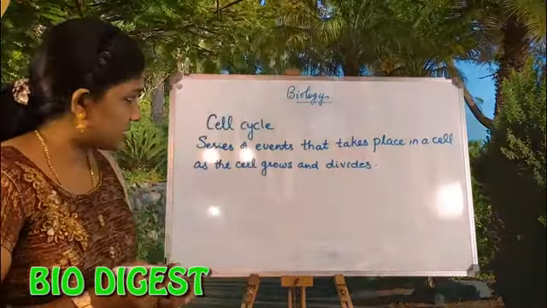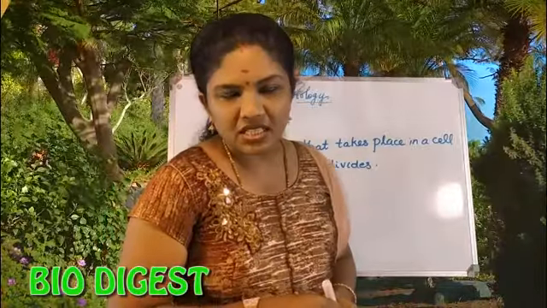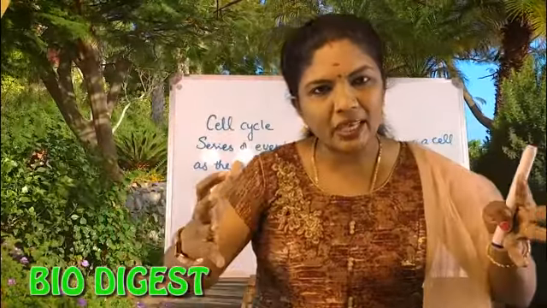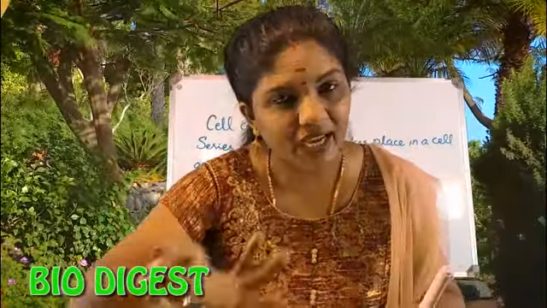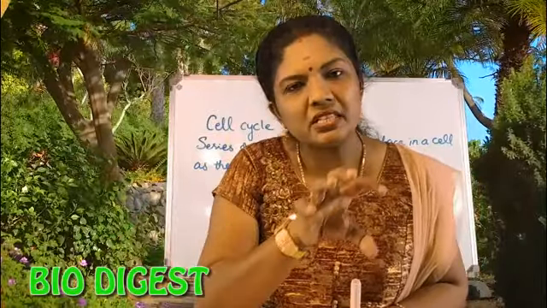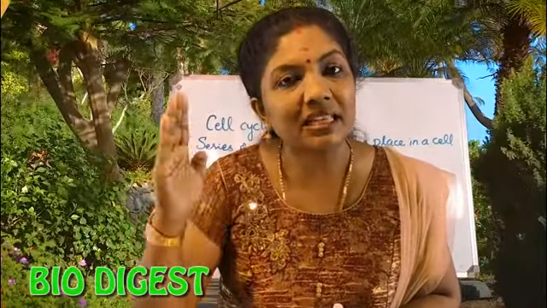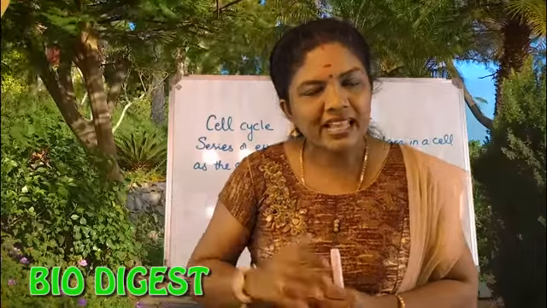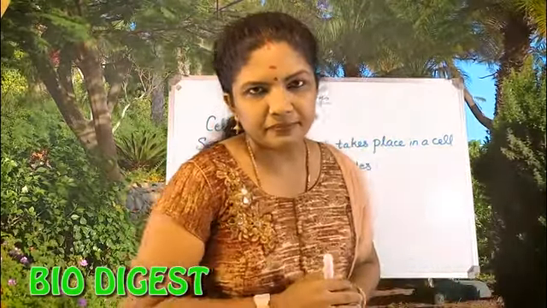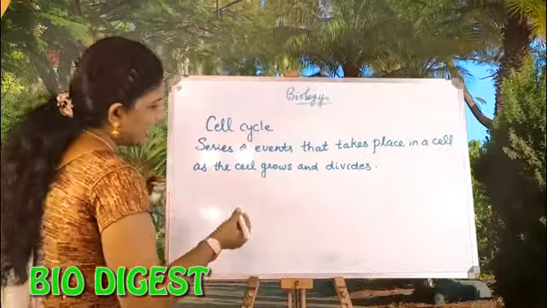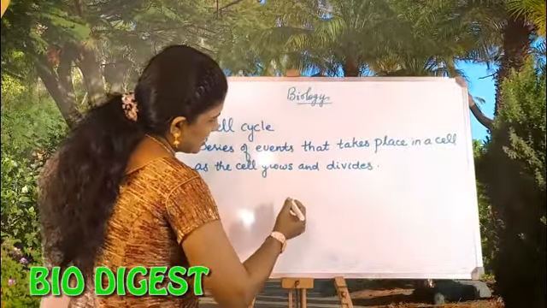What is the meaning of this? That means when the cell is growing and when it is going to divide, some changes will be taking place within a cell. Those changes are what is called the cell cycle. So we will see what the different stages are.